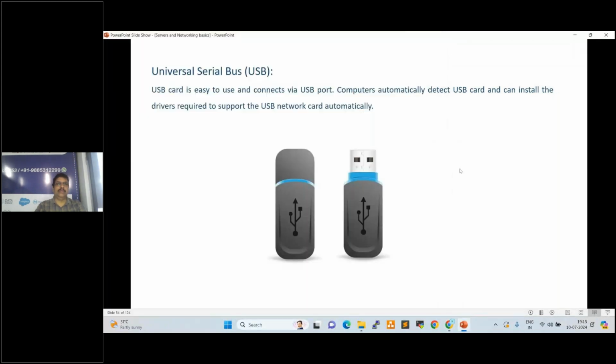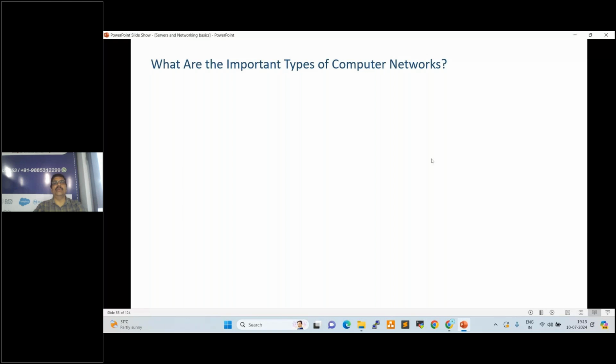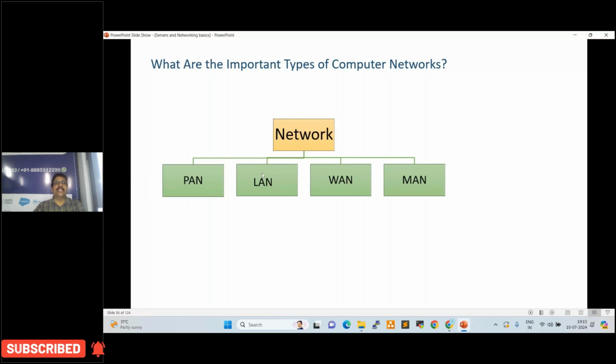So what are the important types of computer networks? These basics are very important, so you need to understand the terminology. Currently we are not using this old technology, but here the terminology is very important. Everyone should understand the terminology. These are the types of computer networks: PAN, LAN, WAN, MAN. Personal area network, local area network, wide area network, metropolitan area network, right?